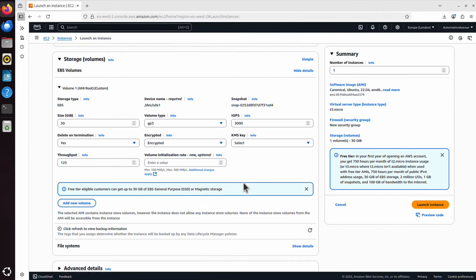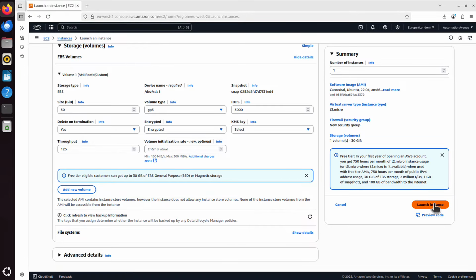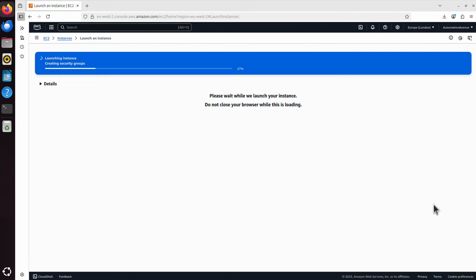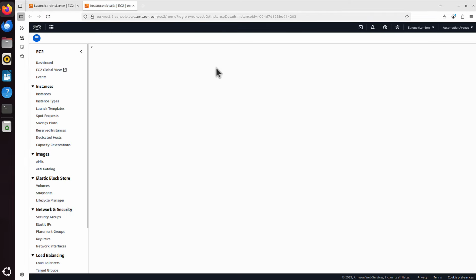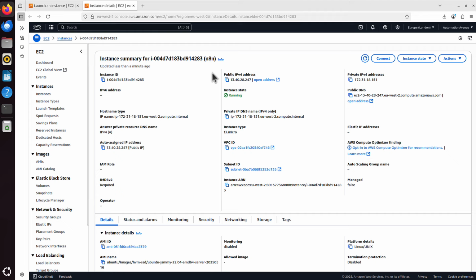And now that's all we really need. I can now click Launch Instance. So I just do that, and my instance is being created. It will only take a few seconds, and already done. It says successfully initiated launch of the instance. And this is my instance ID. If I click on that, it will take me straight to this instance, which means instance is a virtual server in the cloud. And that's it.